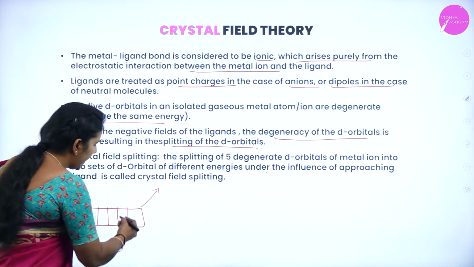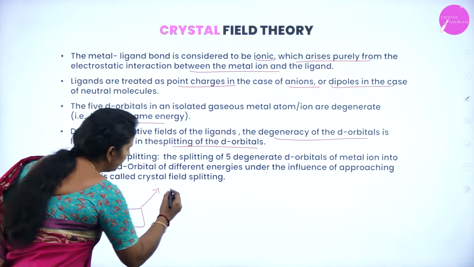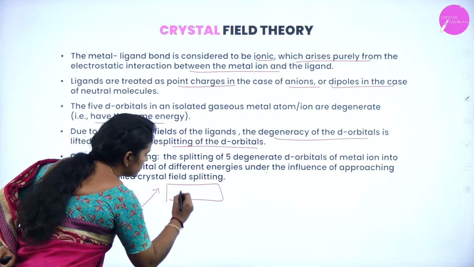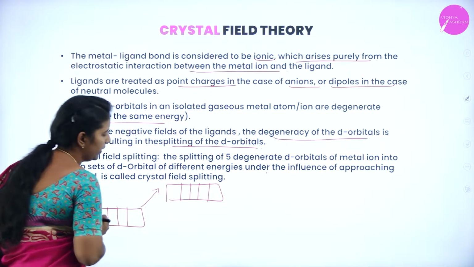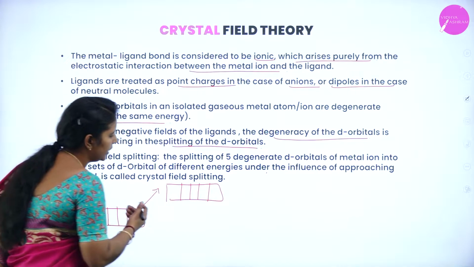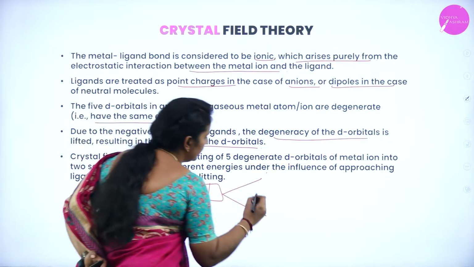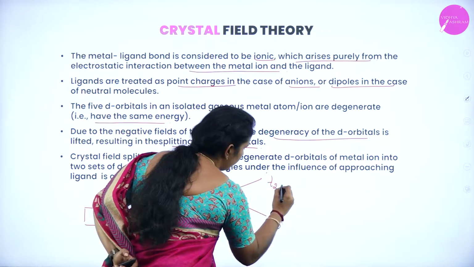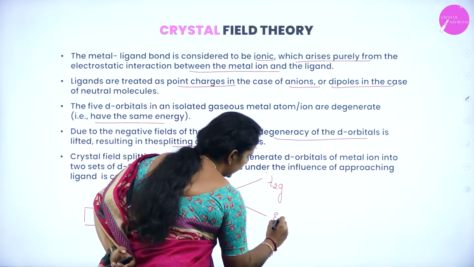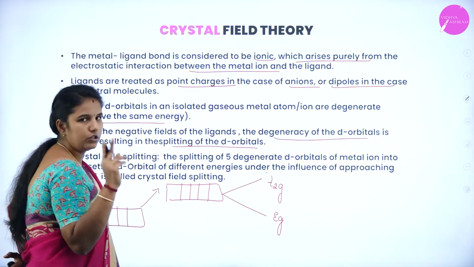So when the ligands interact with the metal, what will happen? The d orbitals will be lifted up by increasing their energy and split into 2 different types, known as T2g and Eg sets. So they are divided into 2 sets.